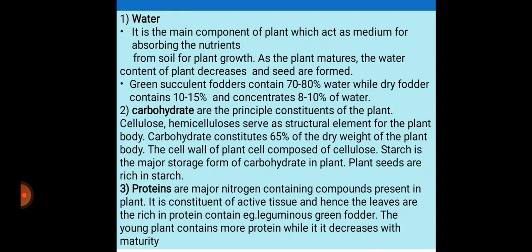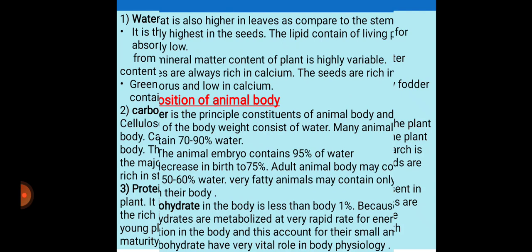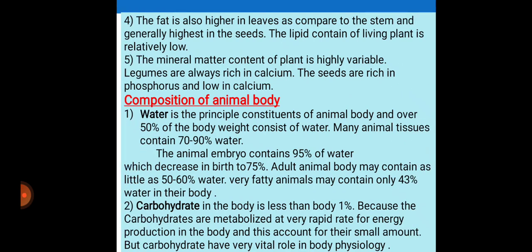Then proteins are the major nitrogen containing compounds present in the plant. They are the constituents of the active tissues, and hence the leaves are rich in protein content, and in leguminous plants it is greater. In green fodder, the young plants contain more protein, while it decreases with maturity. Next, fat is also higher in leaves as compared to stem, and generally highest in the seeds. The lipid content of the living plant is relatively low.